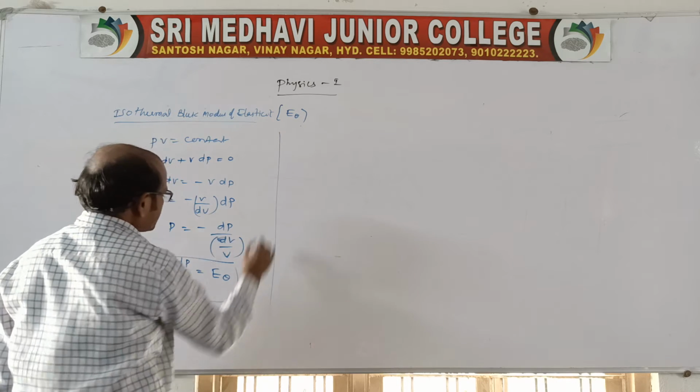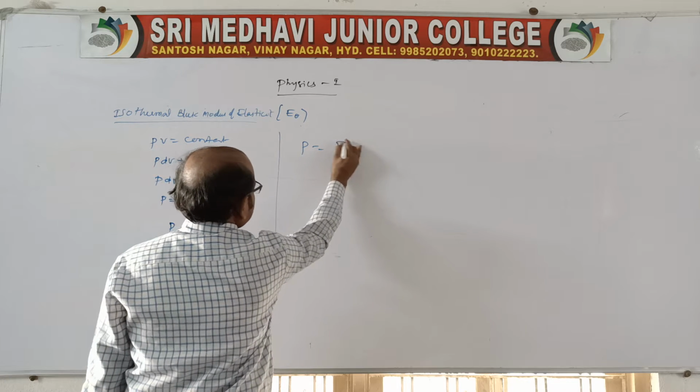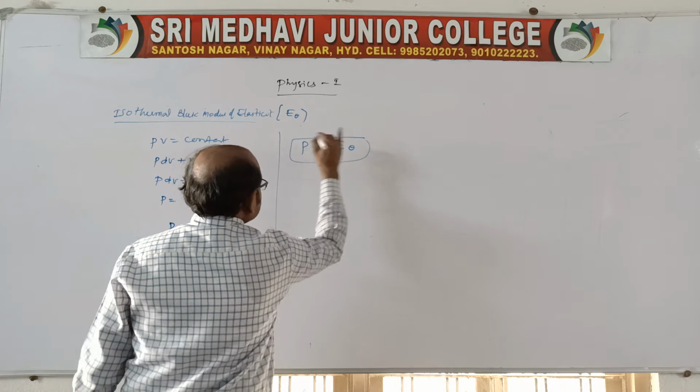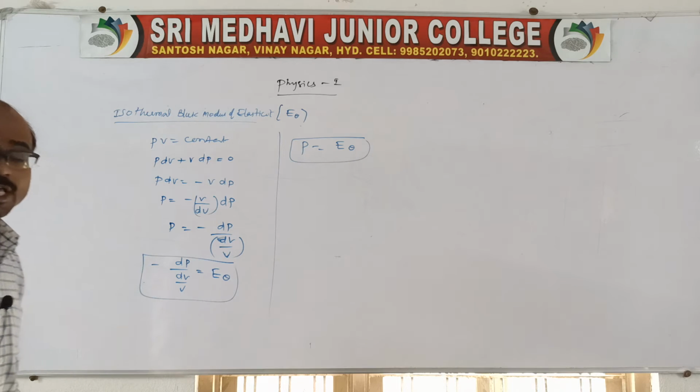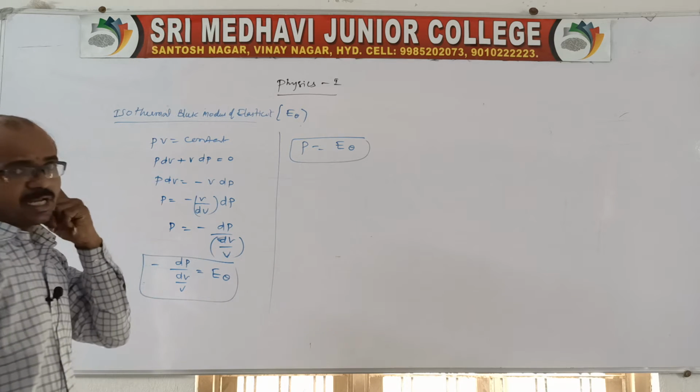So the isothermal bulk modulus, we call it theta, is nothing but the pressure, in the case of an isothermal bulk modulus.